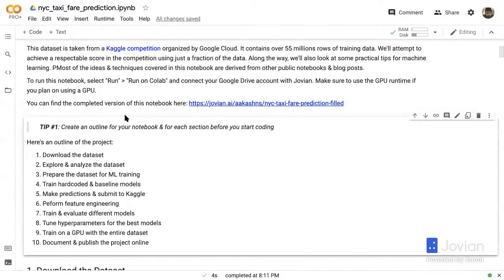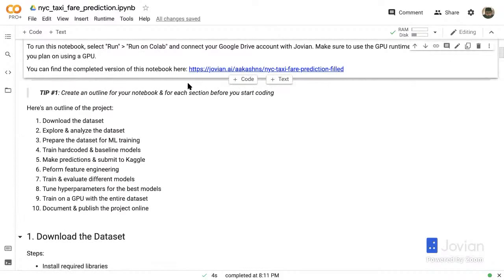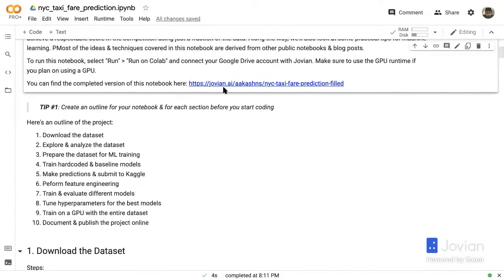And I should mention that most of the ideas and techniques covered in this notebook are derived from other public notebooks and blog posts. So this is not all entirely original work. Nothing ever is. Now, to run this notebook, as I said, just pick Run and Run on Colab and connect to your Google Drive. And you can also find a completed version of this notebook at this link. I'm going to drop this link in the chat if you need to refer to the code later.